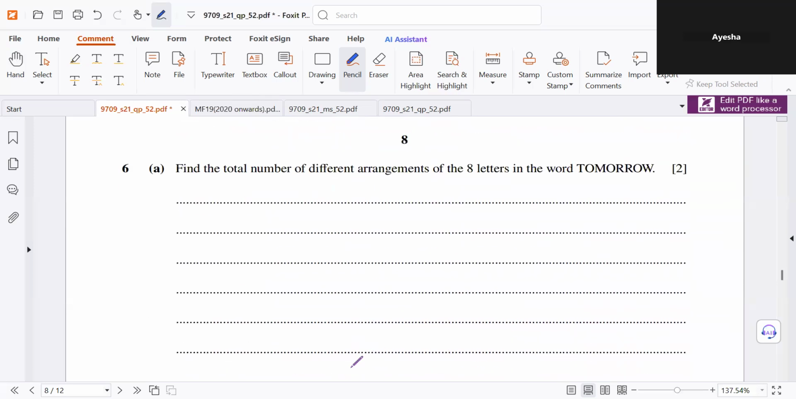The next is, find the total number of different arrangements of the 8 letters in the word tomorrow. Okay, so we have 3 O's and 2 R's. So the arrangements would be 8 factorial over the repetitions, 3 factorial times 2 factorial, which gives 3360.